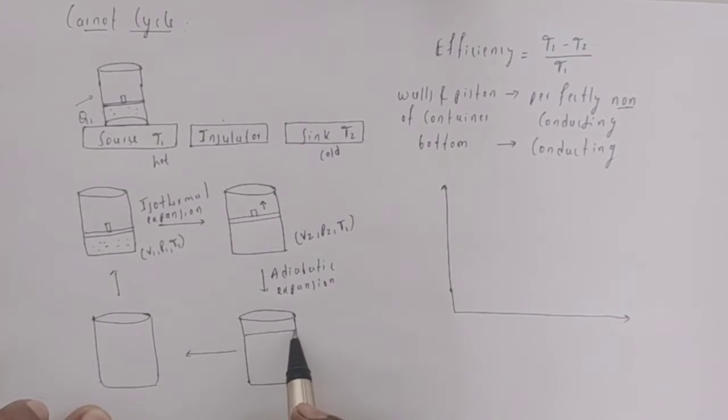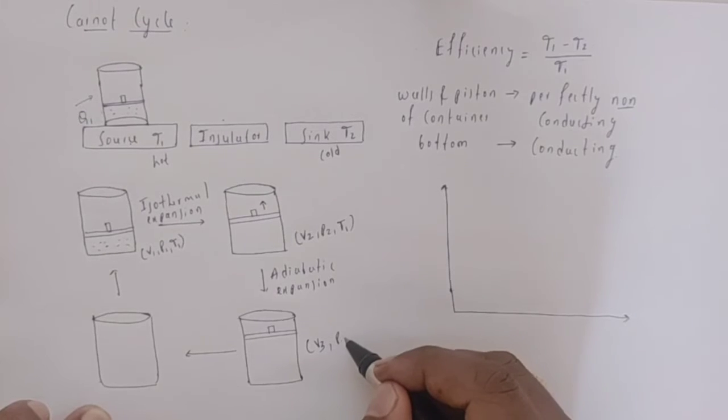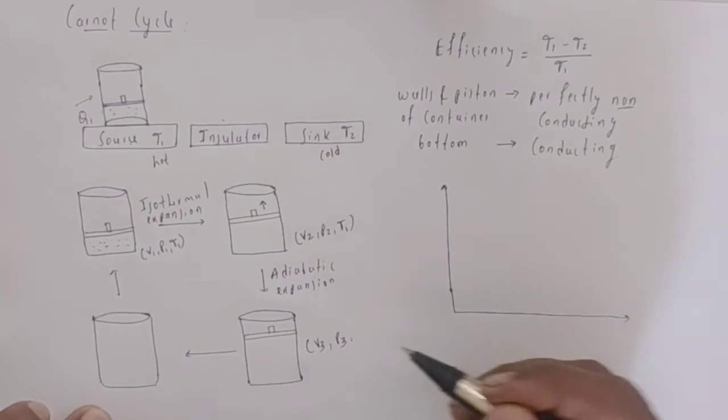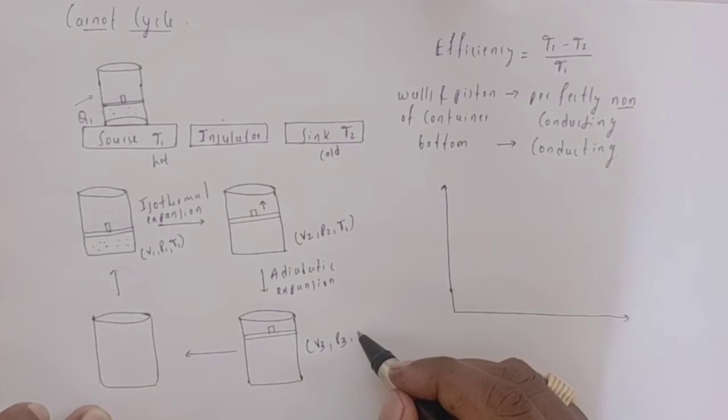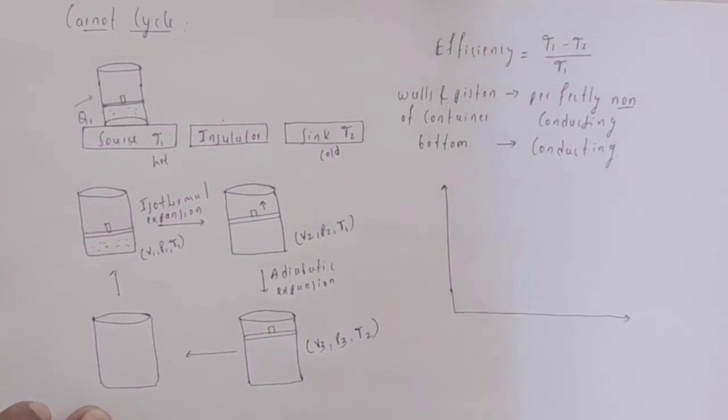That is, there is a further increase in its volume, the pressure also changes to P3, and the temperature also changes to T2. This is the adiabatic expansion.